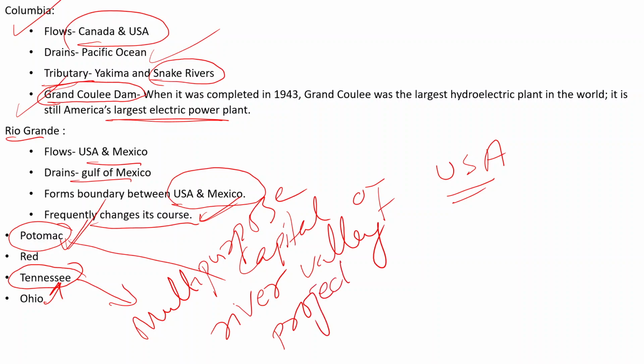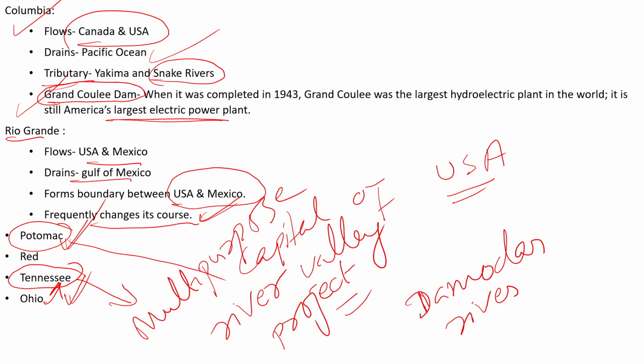And you know, my dear, in India, India's first multi-purpose river valley project is on the Damodar River. This multi-purpose river valley project of the Damodar River is a copy of the Tennessee multi-purpose river valley project.